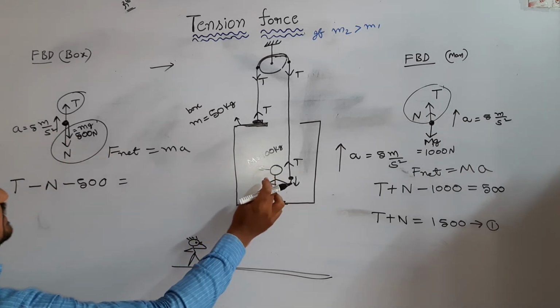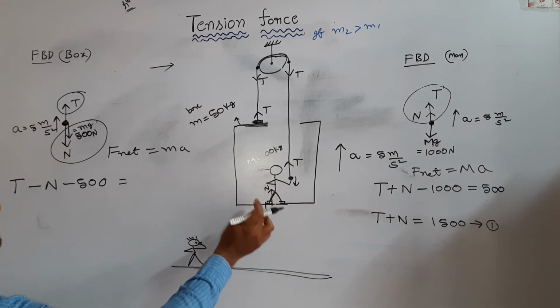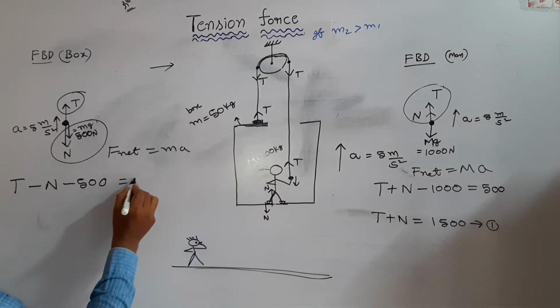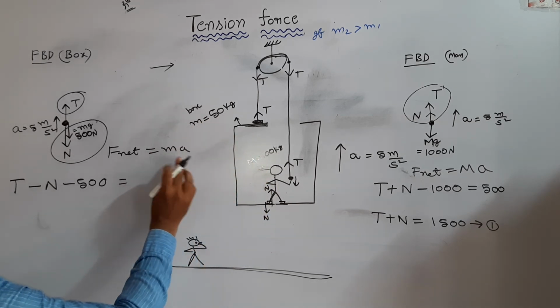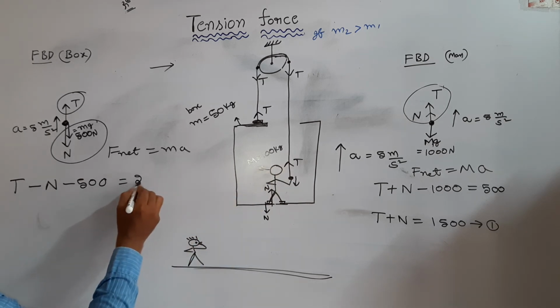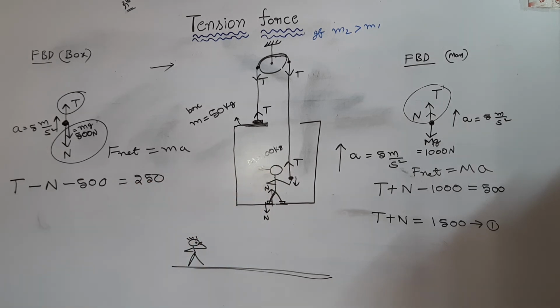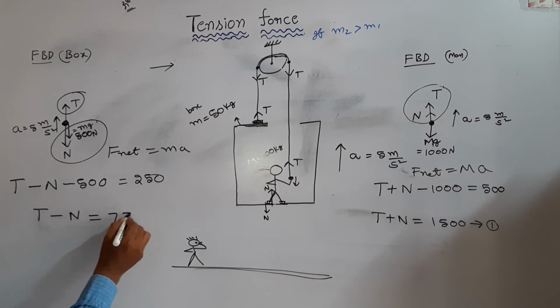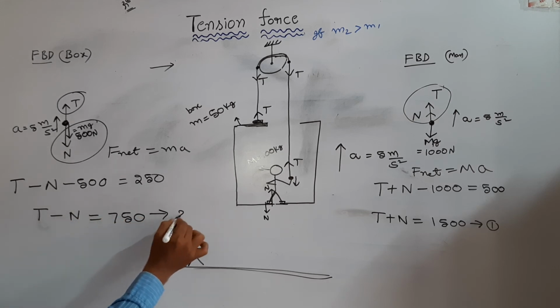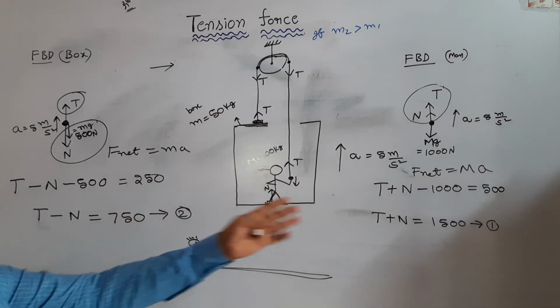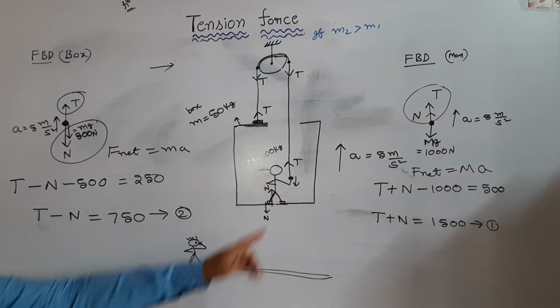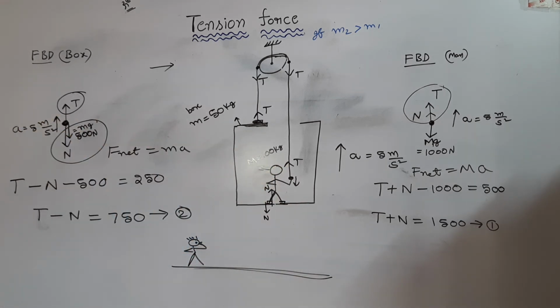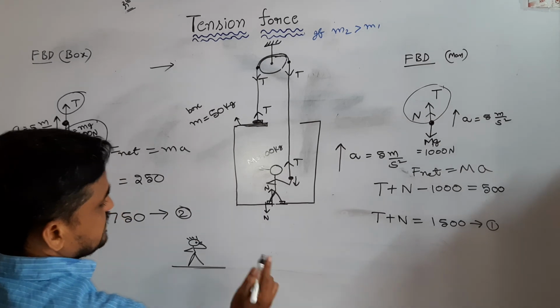Mass of the box is 50 kg, 50 into acceleration 5, that equals 250. Therefore, T minus N equals 750. This is equation 2. Solving equations 1 and 2, we get the tension developed in the string.